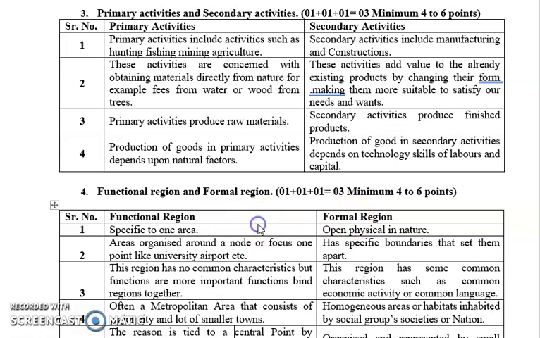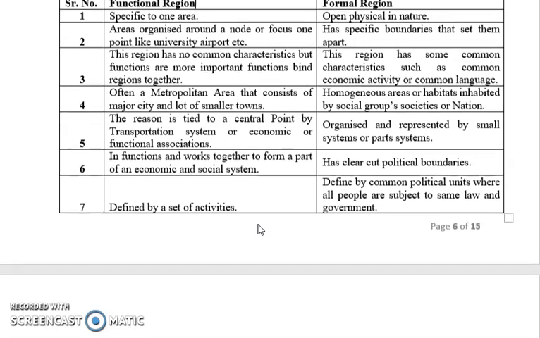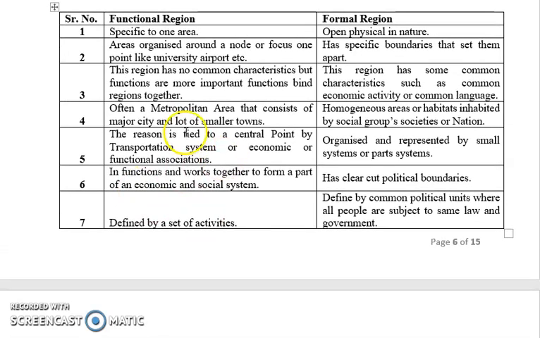Now the next is regarding functional regions and formal regions. Functional regions are those regions which have a specific one area, whereas formal regions are open and physical in nature. So this is the difference between functional and formal region.